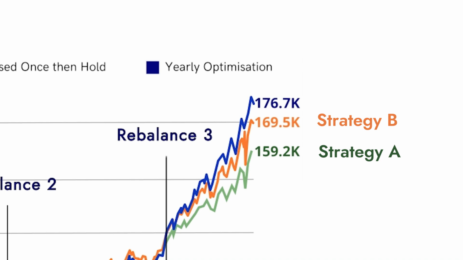Scenario C, notably, the rebalance to optimal allocation annually, achieved the highest value of 176,700 Indian rupees. This suggests that the dynamic rebalancing to the optimal asset allocation captured favorable market movements, ultimately leading to a higher portfolio value. For strategies B and C, transaction fees for buying and selling respective securities upon rebalancing were considered.